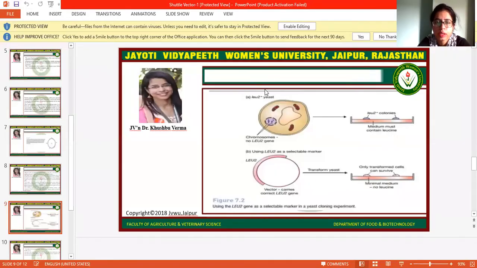We can understand this selection method by a diagrammatic representation. You can simply see here, this is a LEU2 mutant yeast which does not have this region, a cell which has a chromosome with no LEU2 gene.